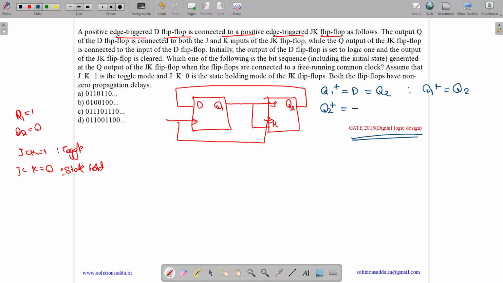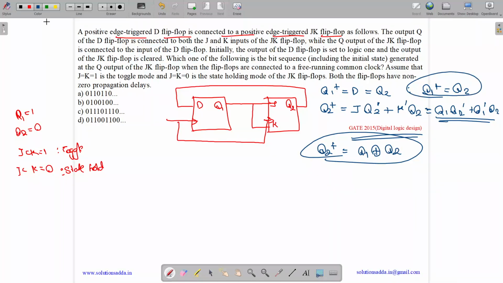For a JK flip-flop, the characteristic equation is J Q complement plus K complement Q. Now if we write the values of J, J equals Q1 and K equals Q1. So we get Q1 Q2 complement plus Q1 complement Q2. So Q2 plus equals, it's the equation for XOR. So it equals Q1 XOR Q2. So this is one equation, this is the second equation.